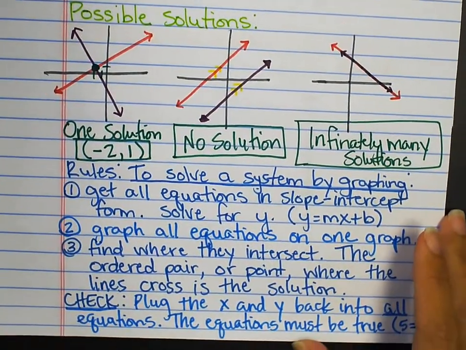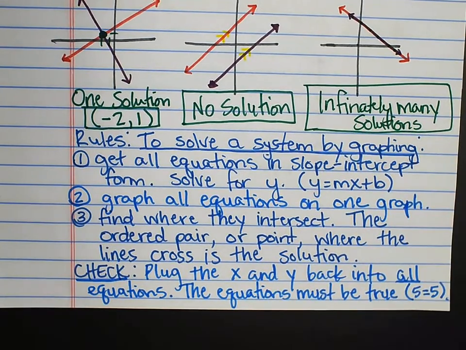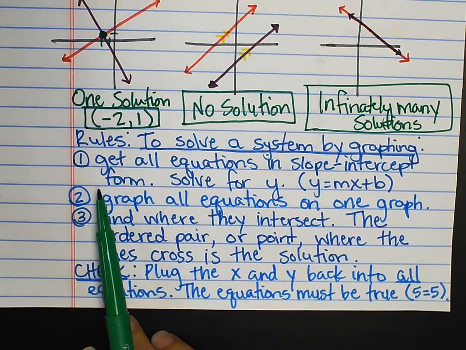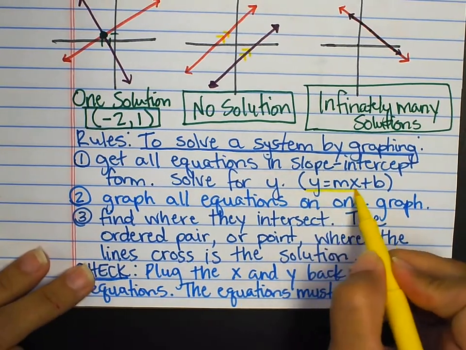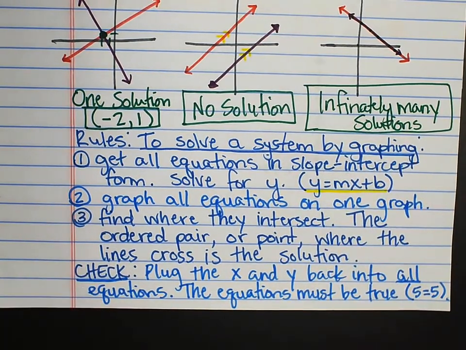So let's talk about how we're going to do this. It's going to be very similar to how we solved systems of inequalities by graphing, just slightly different. So to solve, first we're going to get all the equations in slope-intercept form. We know that we need them in y = mx + b in order to graph. So first step, solve for y.